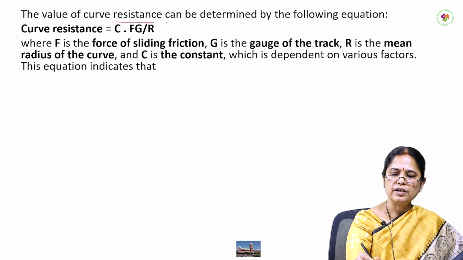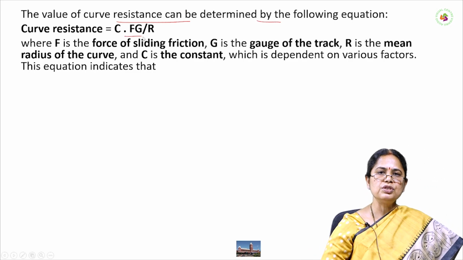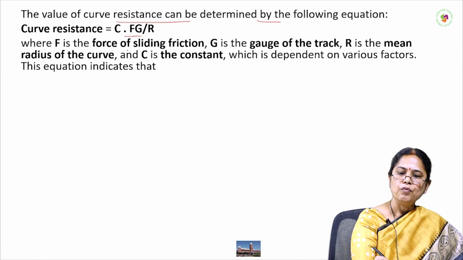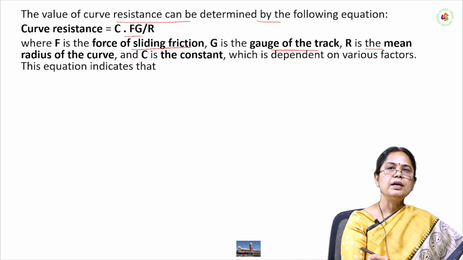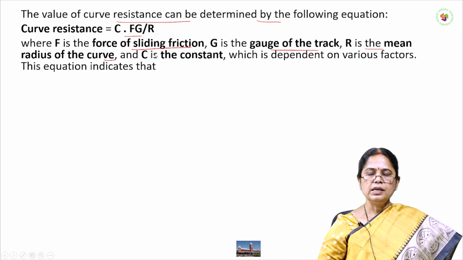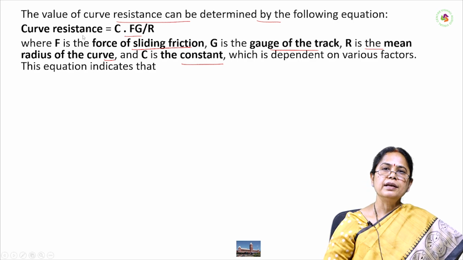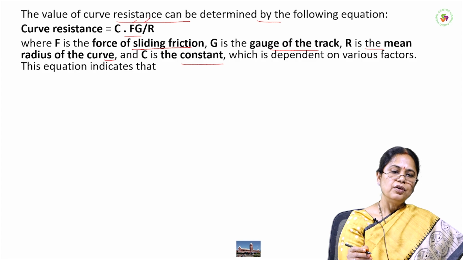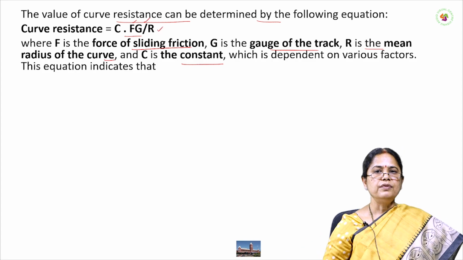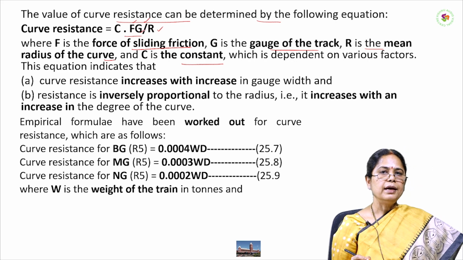So, the value of curve resistance is determined as follows. Curve resistance is equal to C into F into G divided by R. F is the force of sliding friction, G is the gauge of track, R is the mean radius of the curve, and C is the constant. So, the curve resistance increases with increasing force of sliding friction and gauge, and decreases with increasing radius of the curvature. So, this directly depends on the gauge.